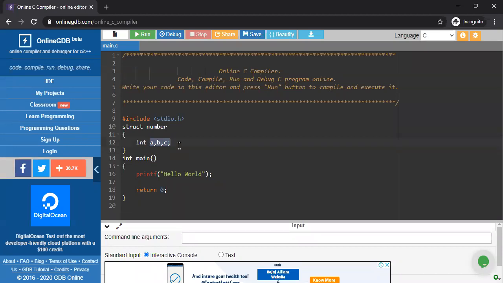If you declare int abc, it means you have 3 different pieces of information for a particular variable, whatever your variable is. Suppose I am taking n1, n2, n3 because I am going to find the largest of 3 numbers. So as structure members, I am taking n1, n2 and n3. Fine, no problem. So n1.a, n1.b, n1.c. Now tell me, what are these a, b, c? What are those things?